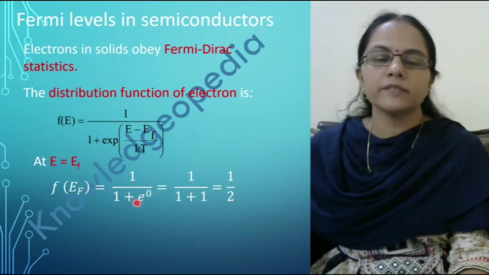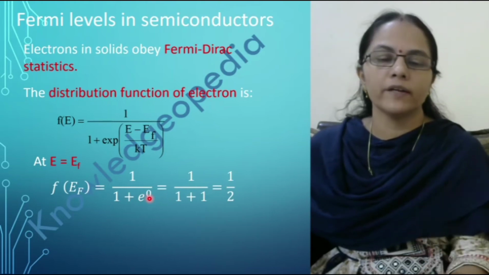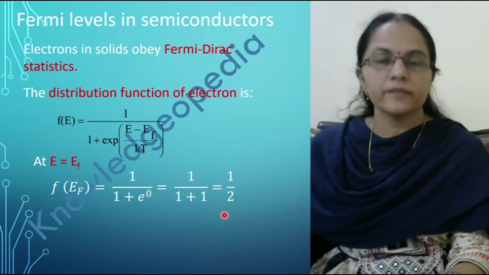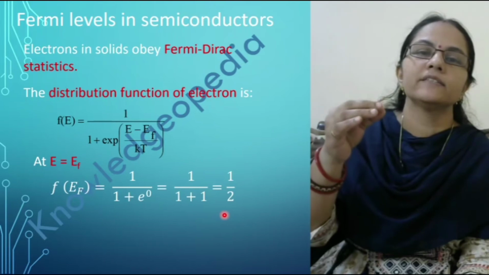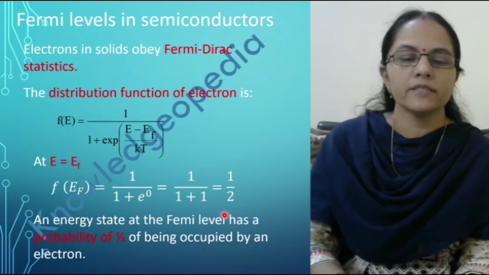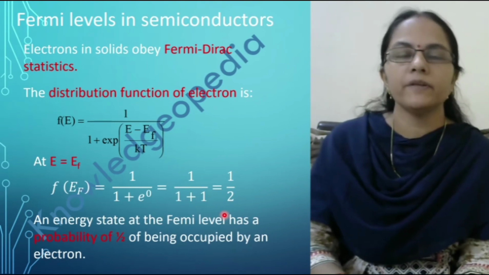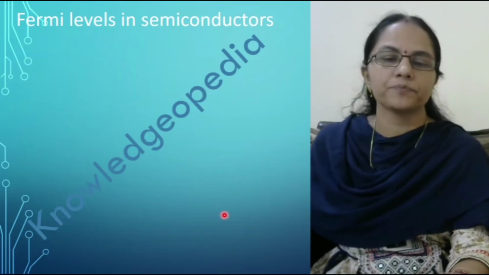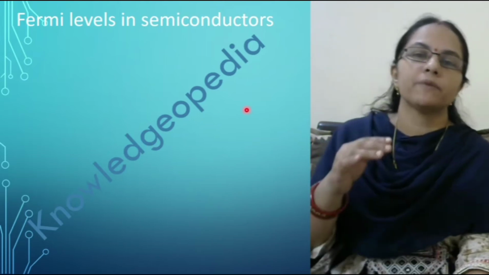So it is 1 plus e to the power 0, and the value of e to the power 0 is 1. So this is 1 by 1 plus 1, that equals half. That means the probability that we can get an electron at an energy equal to the Fermi energy is half. That is, the energy state at the Fermi level has a probability of half of being occupied by an electron.